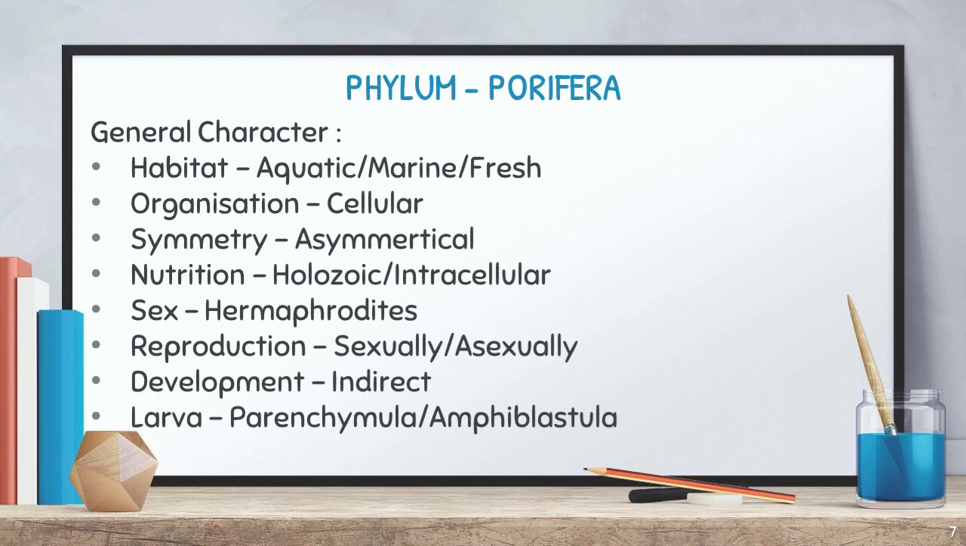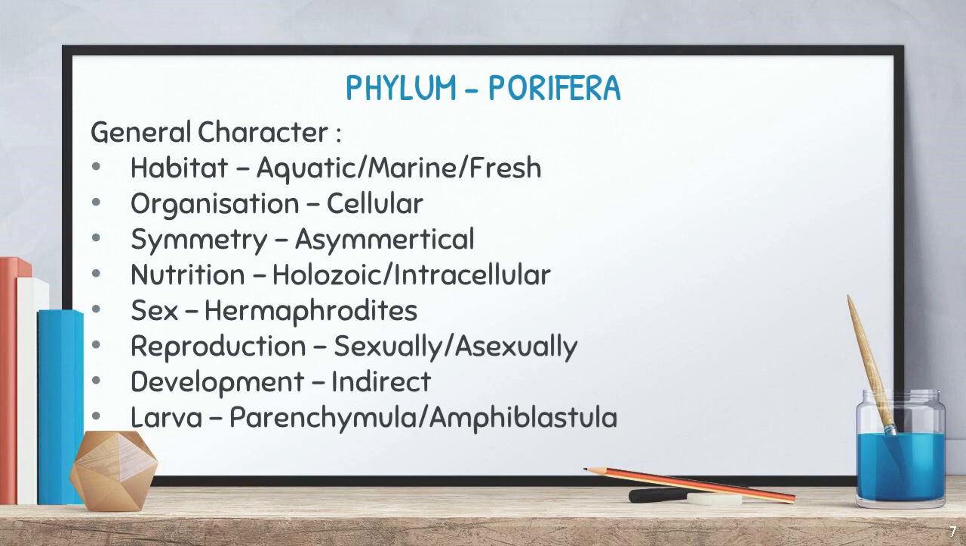Of course, we have to know where it is living, right? So, it is living in the aquatic region. Most Porifera species live in the marine environment, and very few live in freshwater also. Okay. And could you tell me the organization? Yeah, of course, cellular level of organization. Okay. Next one, symmetry. It's asymmetrical.